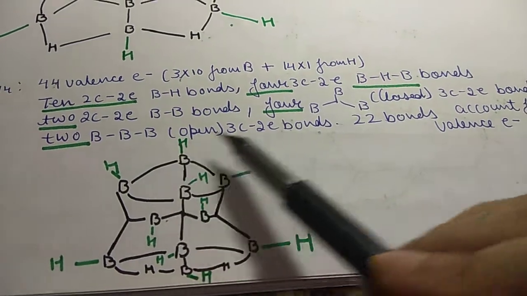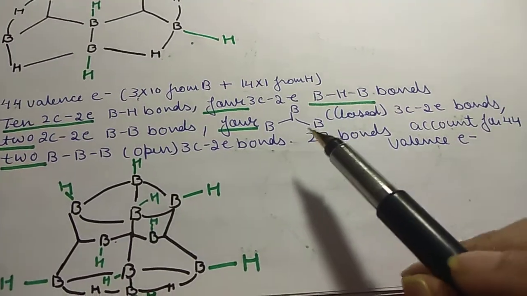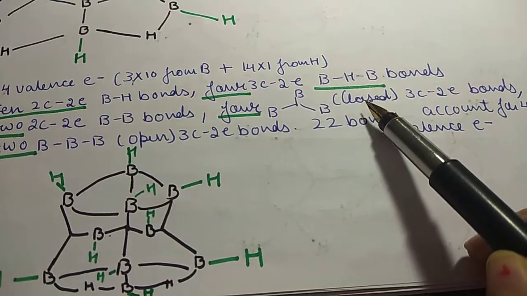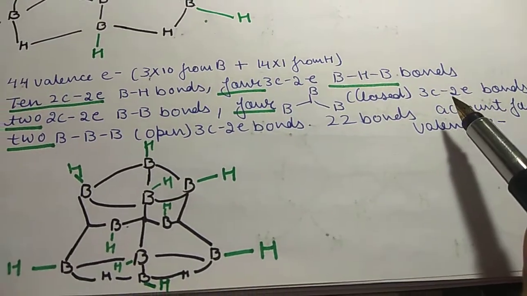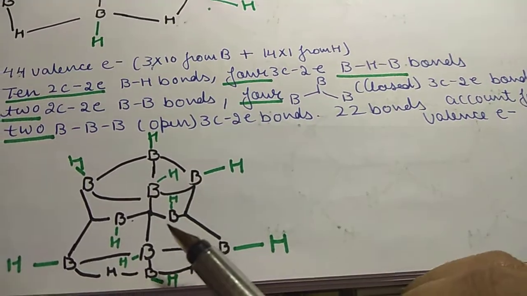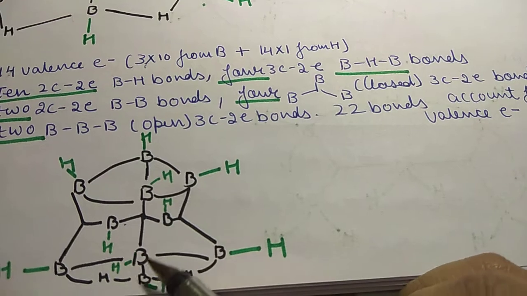Then we have 4 BBB closed, 3 center 2 electron bonds.